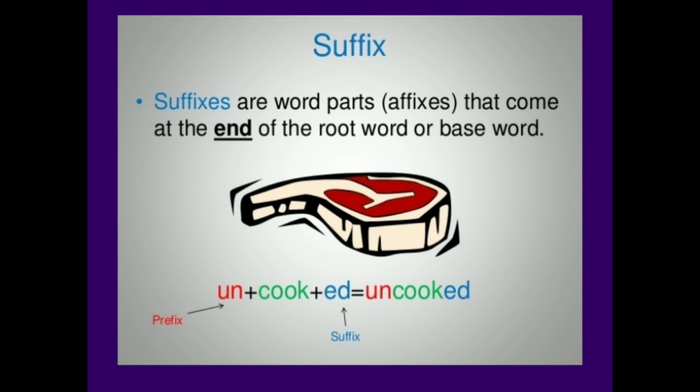That's why this is the difference between the beginning and the end, and because of where we add these affixes, the two terms are different, called prefix and suffix. For example, un plus cook plus ed, we form the word uncooked. Here, cook is the base word, also called the root word, un is a prefix, ed is a suffix, and we form the word uncooked having the suffix ed.